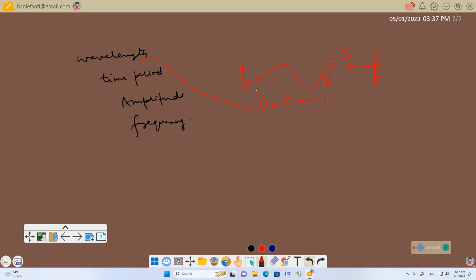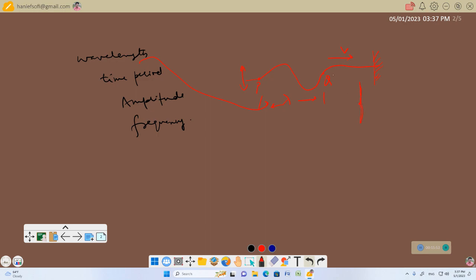Now what's the time period? See, when a wave propagates through the medium, what happens? The medium particles oscillate. They oscillate, for example, from this mean position to this extreme position, then come back to the mean, then the particle goes to the second extreme, then comes back.